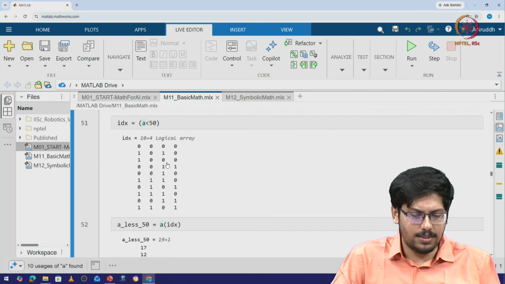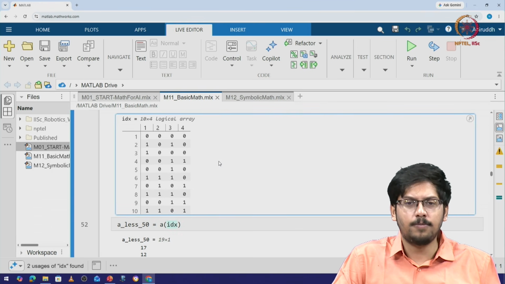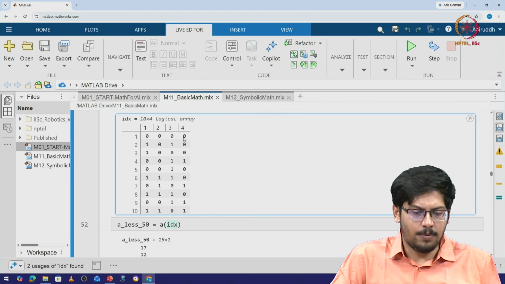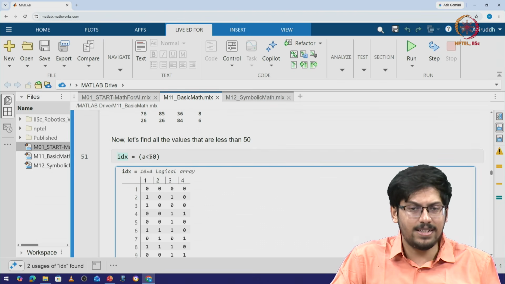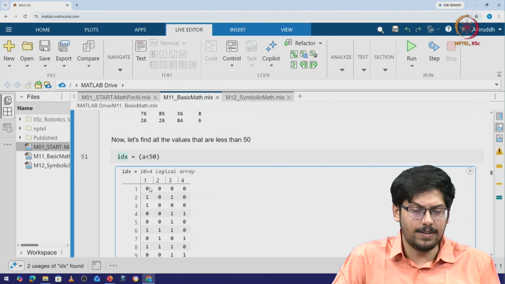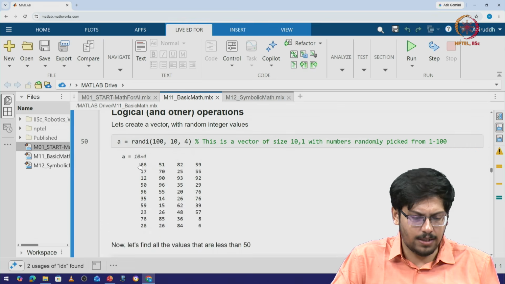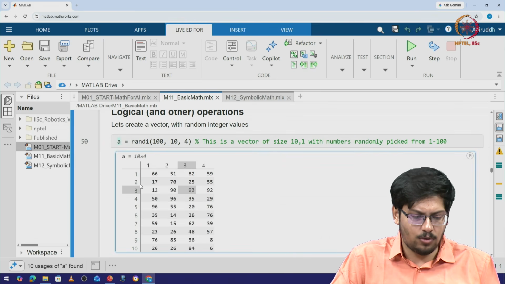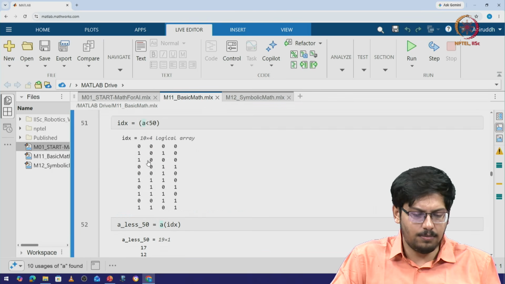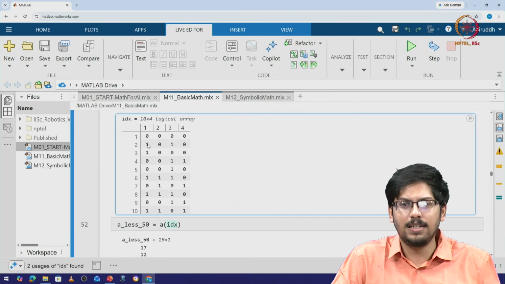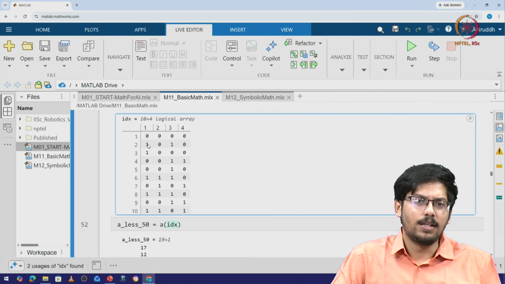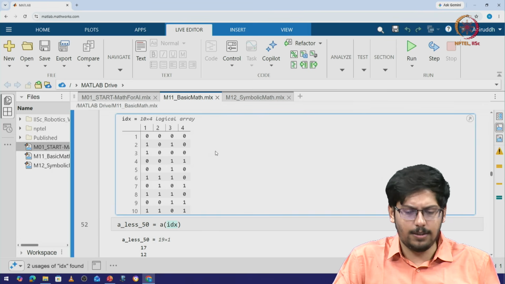Now this list of indices is similar to the shape of A. However, for all values where A is less than 50, it gives us 1, and for all values where this constraint is violated, it gives us a value of 0. So if I look at this particular value of A, I get 17 for the 2 comma 1 position, and similarly I get a value of 1. It's essentially generating a mask. The mask is giving you a value of 1 where the constraint is true. The mask is giving a value of 0 where the constraint is violated, right?